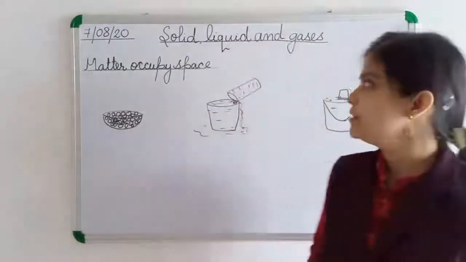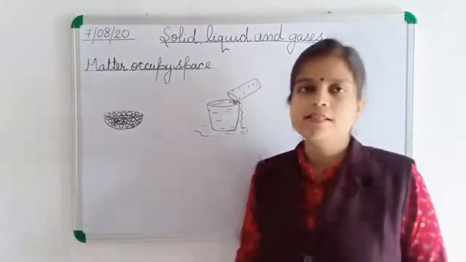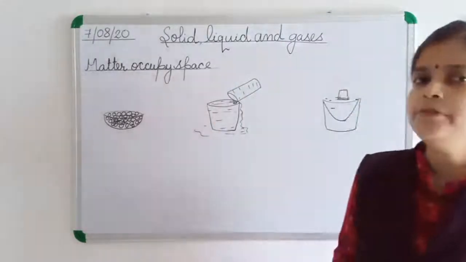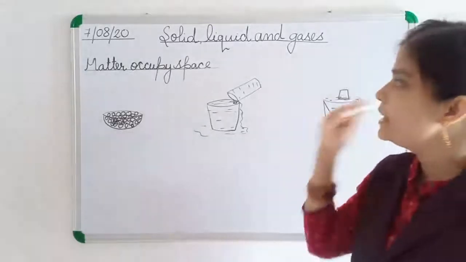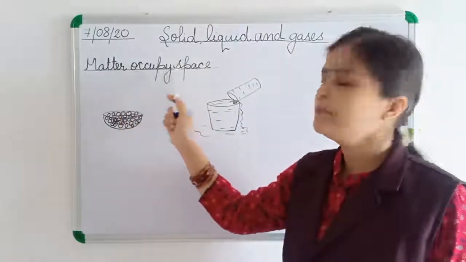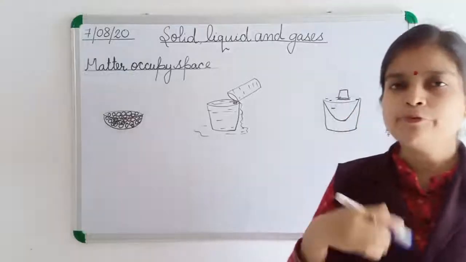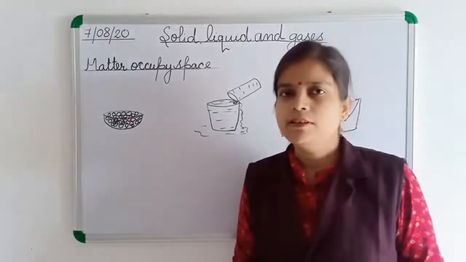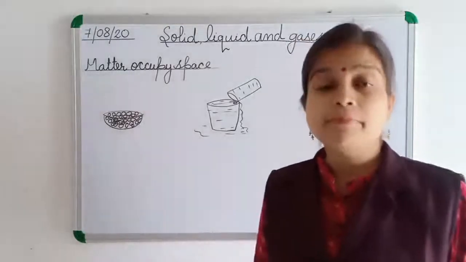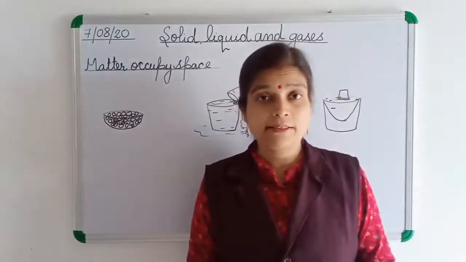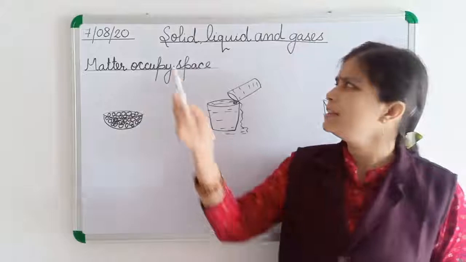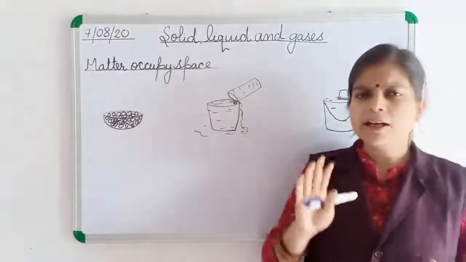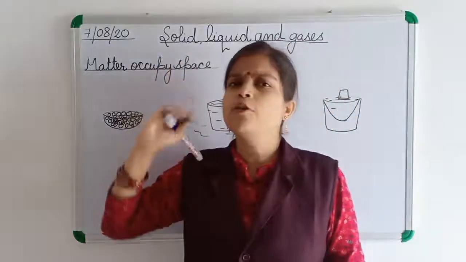Today in the chapter Solid, Liquid and Gases, we are going to discuss some activities which will show that matter occupies space. Okay, we will perform some activities now which will tell you that matter occupies space. We have learned that there are many differences between solid, liquid and gas. Okay, all are matter. These are the different forms of matter.